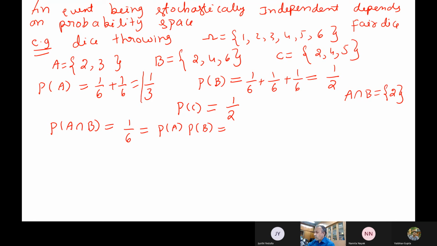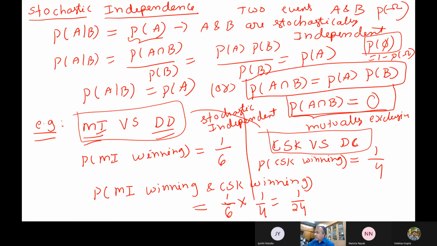Now what is probability of A multiplied by probability of B? You know their individual probabilities actually. What happens? A into B. Probability of A multiplied by probability of B. 1 by 6. So what is your comment? A and B are independent or dependent events? See, what is meant by stochastic independence?